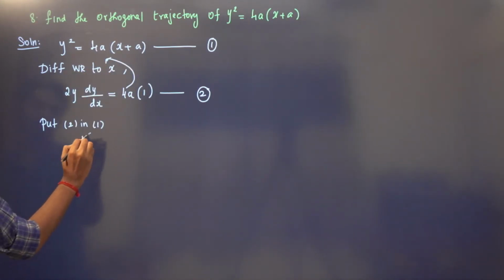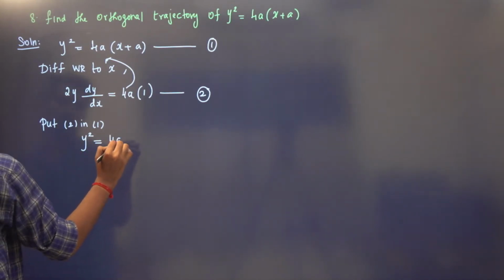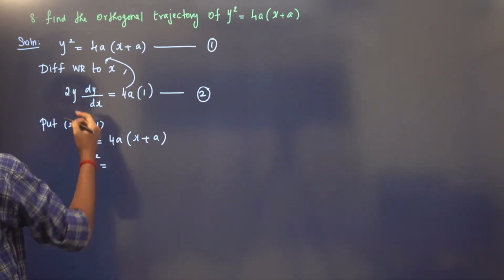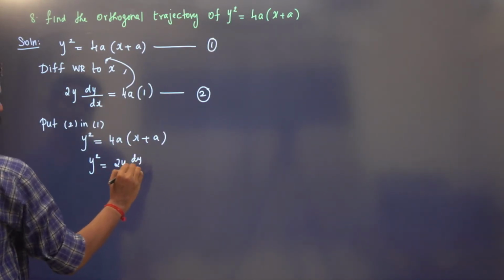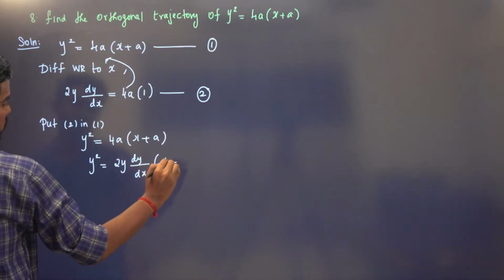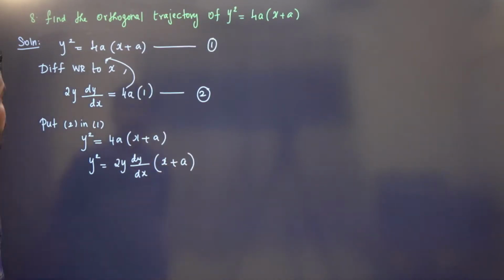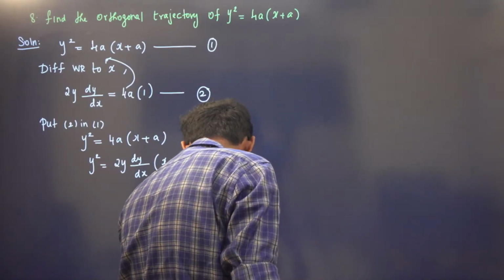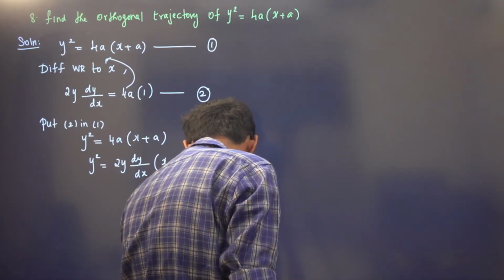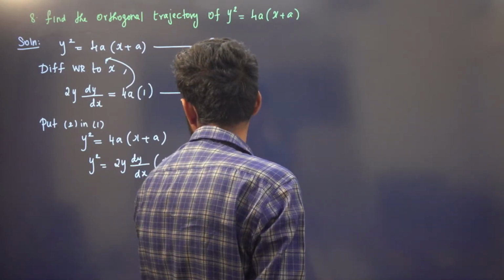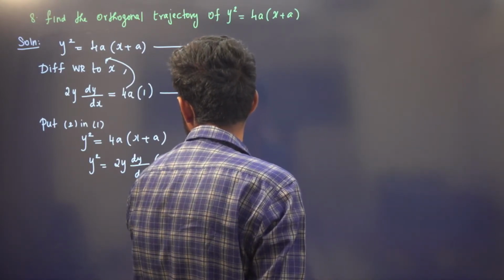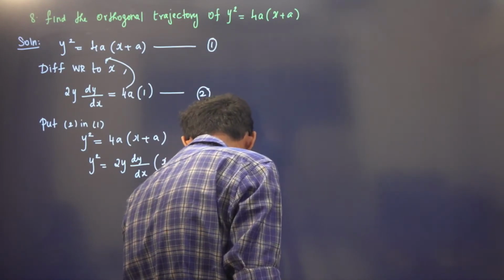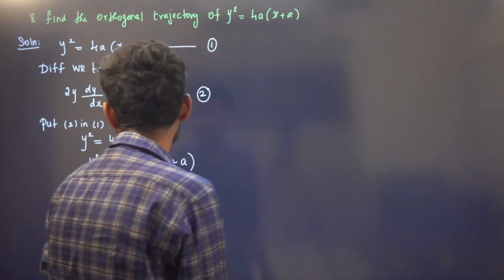So we have y square is equal to 4a into x plus a, our equation number 1, and instead of 4a, I am going to write 2y dy by dx into x plus a.